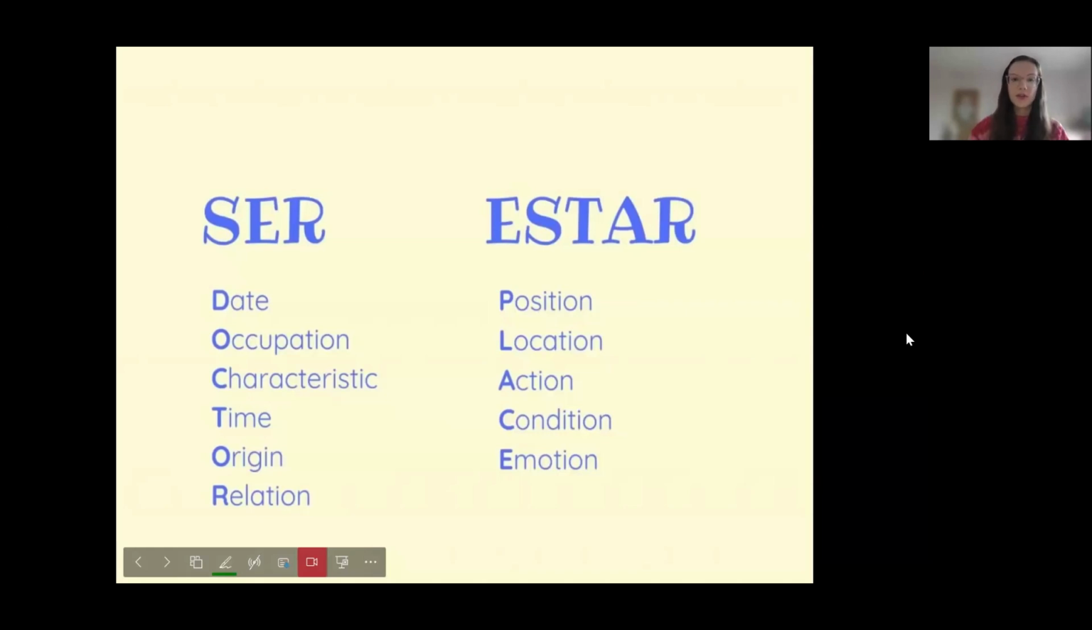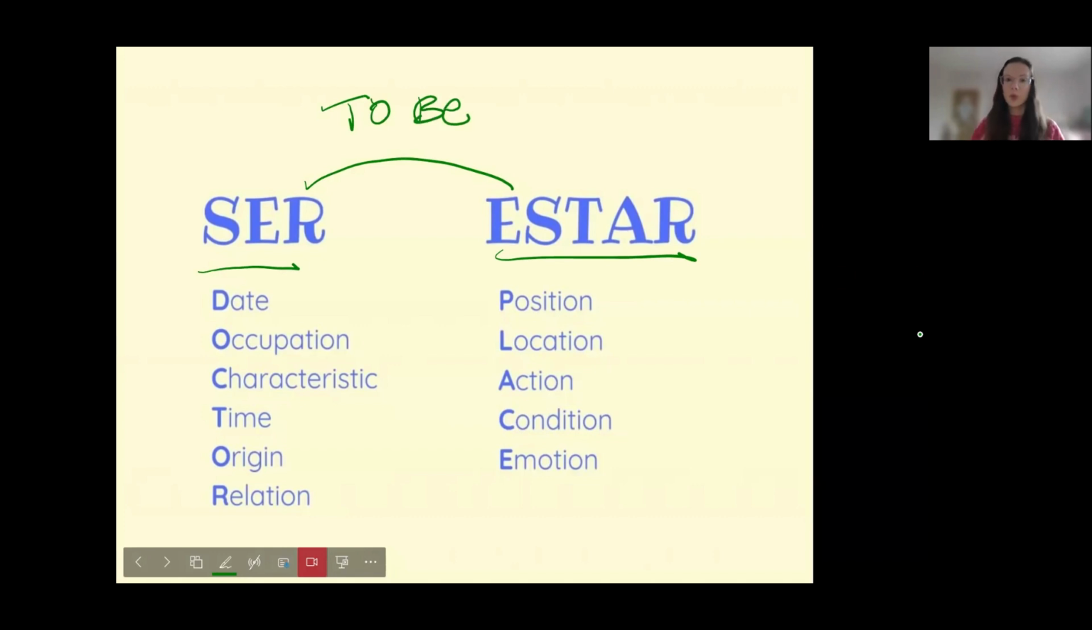Today we're going to focus on the difference between ser and estar. Both of these verbs in Spanish mean to be. So when do we use each one? With ser, we can use the acronym DOCTOR to remember when to use it.